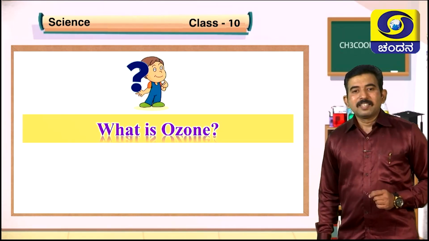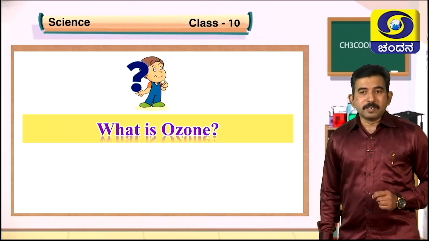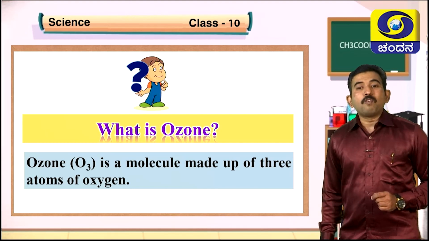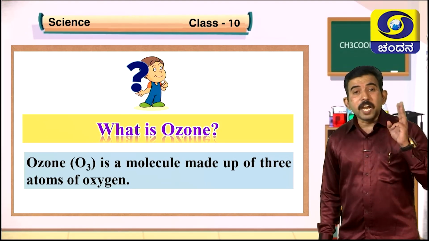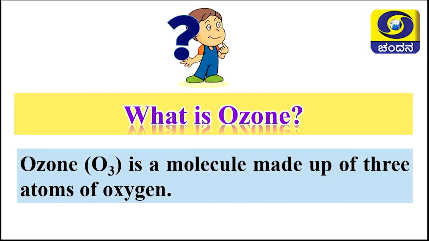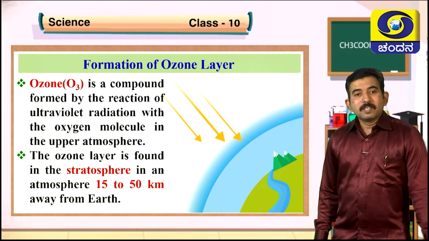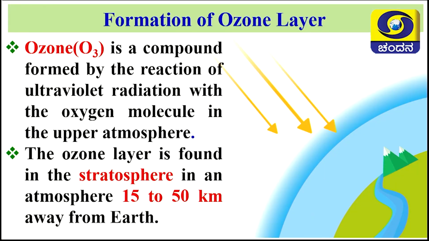Students, what do you mean by ozone layer? Yes, you are right. Ozone is a triatomic molecule of oxygen. It is made up of 3 atoms of oxygen. Okay. How does this ozone layer form? Yes, ozone is a compound formed by the reaction of ultraviolet radiation with the oxygen molecule in the upper atmosphere. The ozone layer is found in the stratosphere in the atmosphere, 15 to 50 kilometers away from Earth.